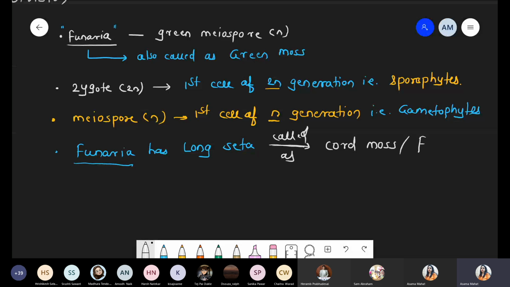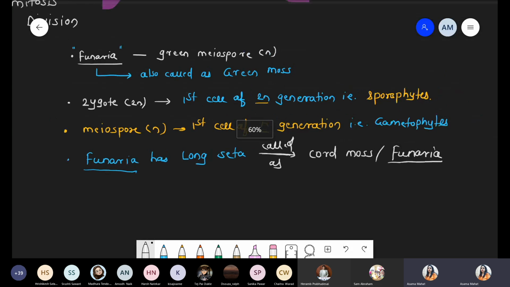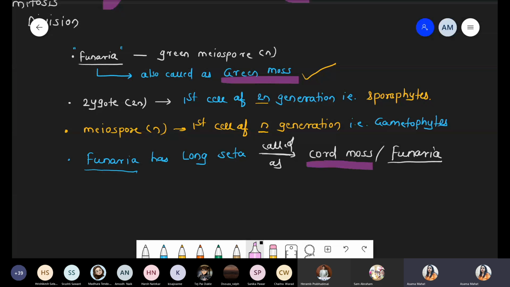These are the alternate names for the Funaria. So just see, हमने कितने नाम देखे यहाँ पे. First of all, Funaria is also called the green moss, right? Green moss, ये एक नाम हुआ. Here we are talking about Funaria also called the cord moss. Green moss because of the green meiospore, cord moss because of the long seta. That's it.